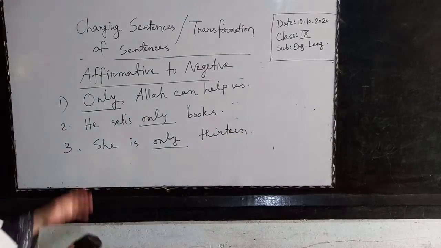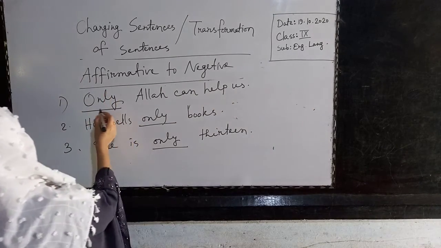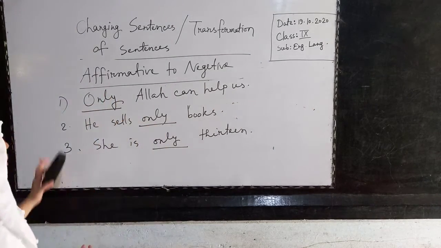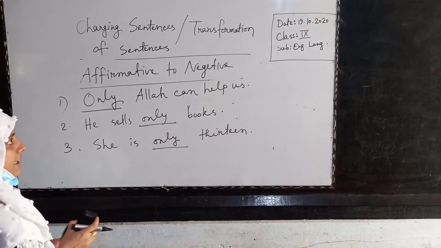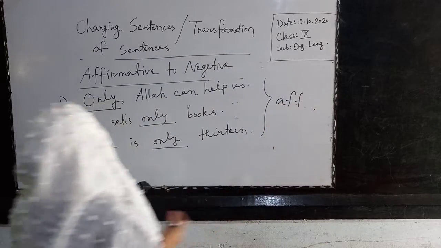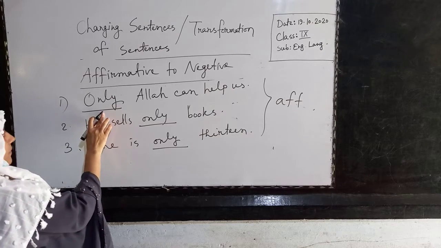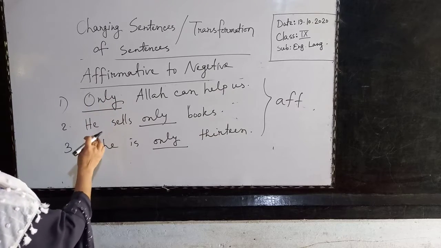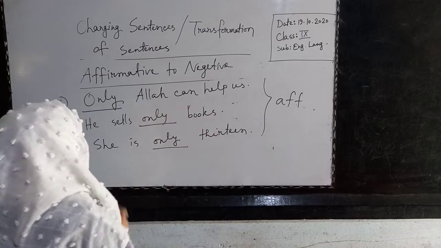Look, I wrote three sentences here. In every sentence, I wrote only. So what's the rule? If you see any only in the sentence, they are all affirmative sentences. So when you make them negative, you will write none but instead of only, where there is a person after it.